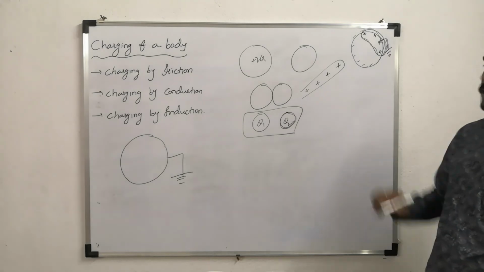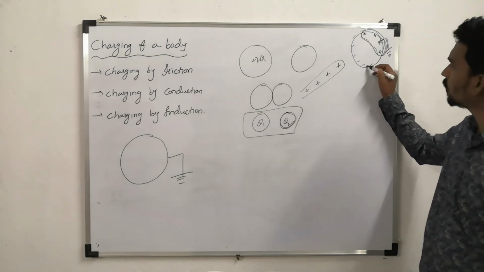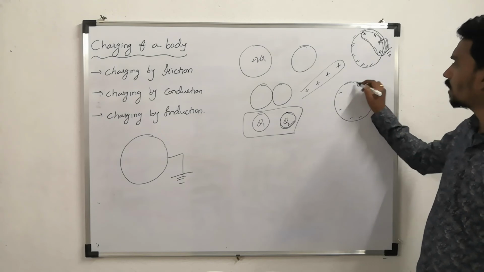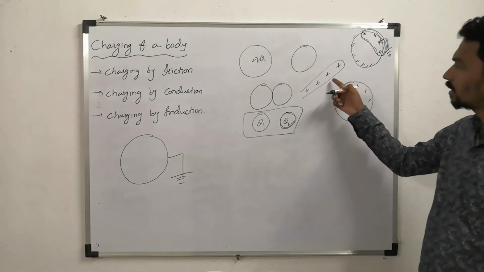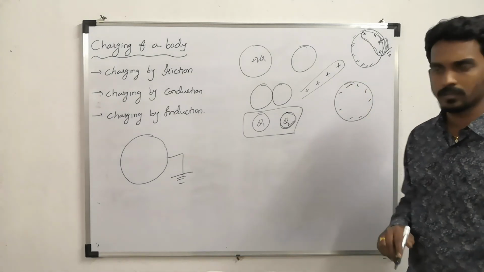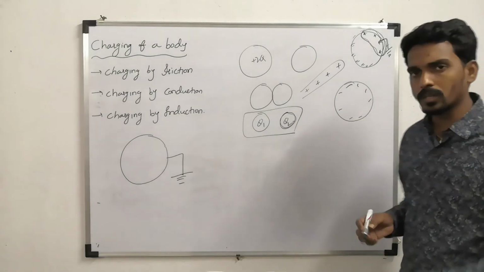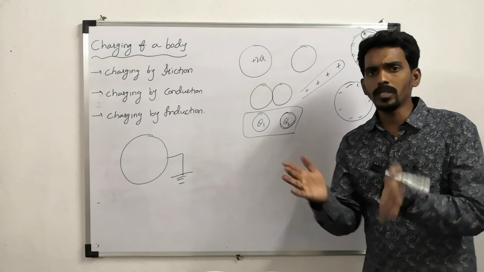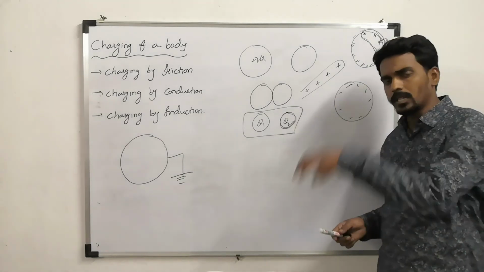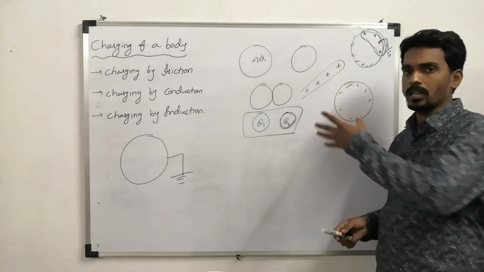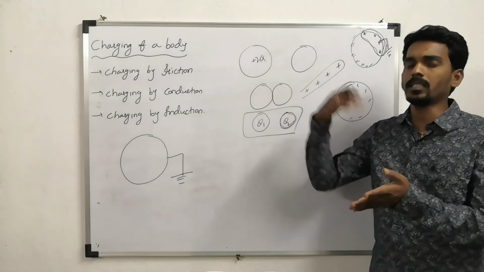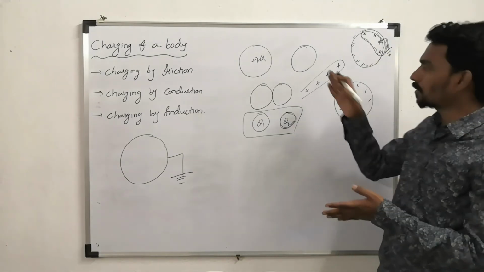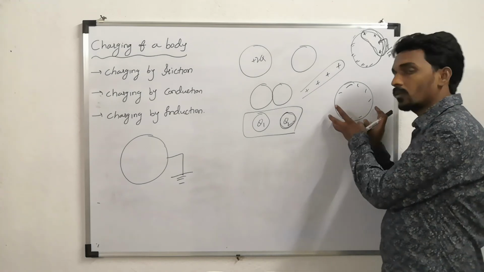Now you disconnect the body from the earth. Then what charge will remain on the body? Only electrons, and they will get redistributed after you remove the rod. Then the body becomes what kind of charged body? Negatively charged. So the conclusion is, if you take one positively charged body near an uncharged body, connect that body to earth, then disconnect it and separate it from the charged body, then it will acquire what?